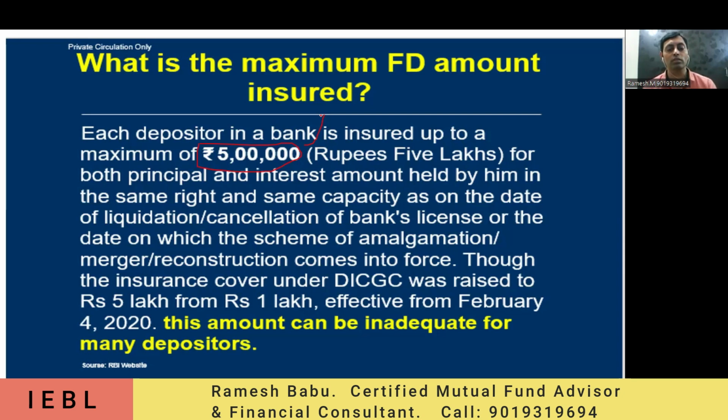You can check with your elders or grandparents about how many banks went bankrupt in earlier days. Nowadays it has reduced after RBI came into the picture and they follow strict rules. But there is no guarantee that no bank can fail like that. There is a chance. We are not saying it will compulsorily happen, but there is a chance, and no one can guarantee that no bank can go bankrupt. So on what basis are you thinking FD is safer?